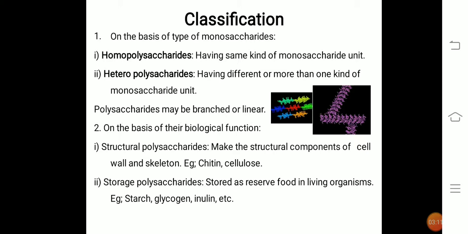And next, on the basis of their biological function. As I said, they are present as structural polysaccharides, which make up the structural component of the cell wall and skeleton. Examples of structural polysaccharides are chitin and cellulose. Cellulose is present in plants and chitin in animal cell walls. And next is the storage polysaccharide, stored as reserve food in the living organism, such as starch, glycogen, inulin, etc.